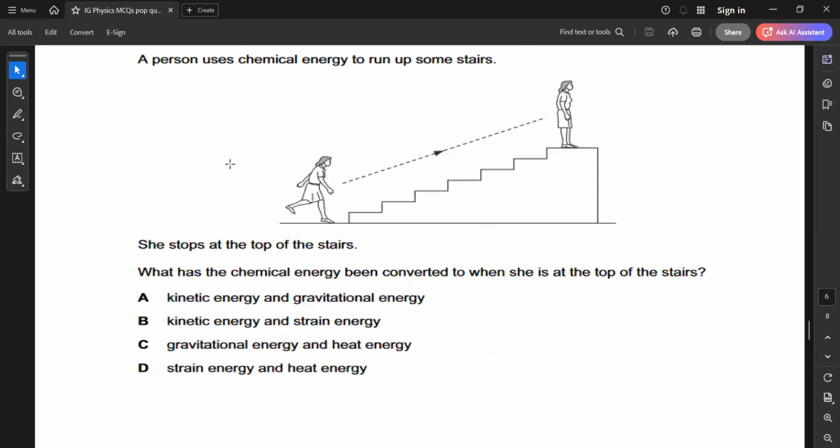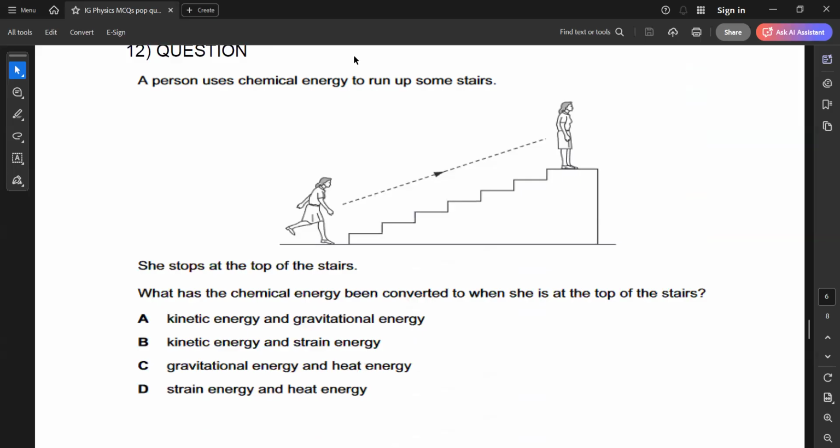Question 12. A person uses chemical energy to run up some stairs. She stops at the top of the stairs. What has the chemical energy been converted to when she's at the top of the stairs?